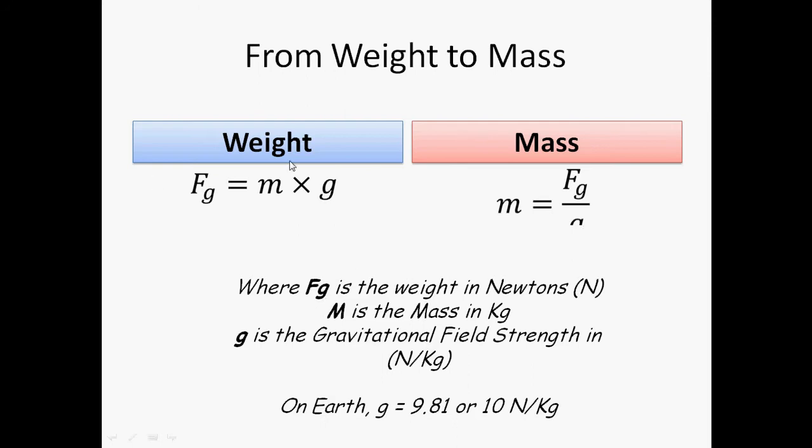So Fg stands for weight and is measured in newtons. m stands for mass and comes in kilograms, and g is the gravitational field strength, something that changes according to the place where you are and comes in newtons per kilogram. Now on Earth, g is 9.81, and that is what you should be using really for exercises. But imagine that you don't have a calculator one day or any of these things, you can just make it 10, okay? It just makes life easier. But if you can, use 9.81 because that's really closer to the real value, okay?